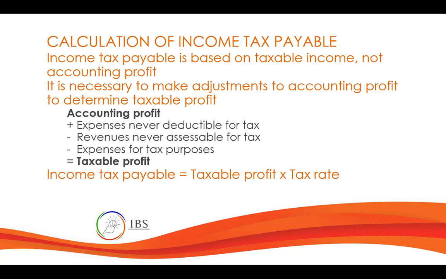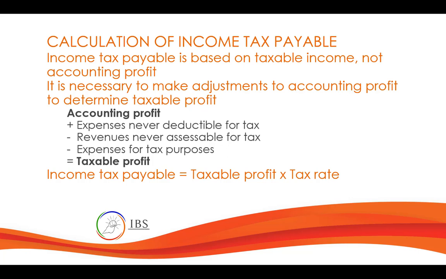Now, this is the sample format of calculating income tax payable when you're starting from accounting profit. What you will do is determine the accounting profit, then add expenses that are never deductible for tax, deduct revenue never assessable for tax, and then less expenses for tax purposes.